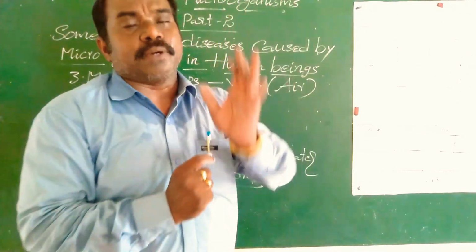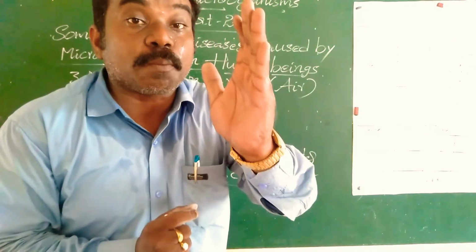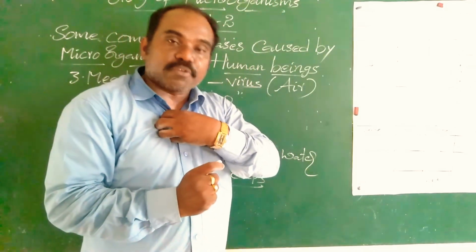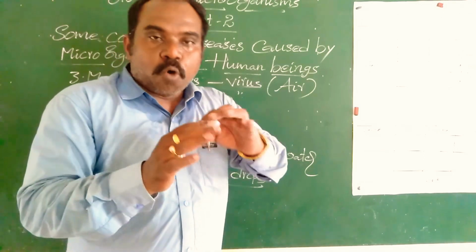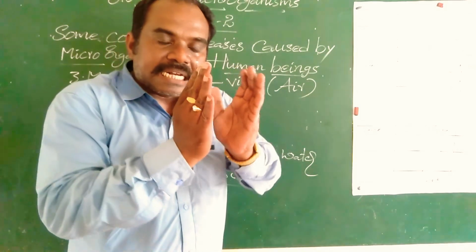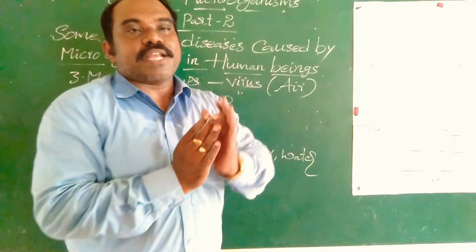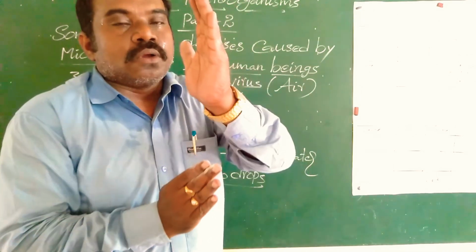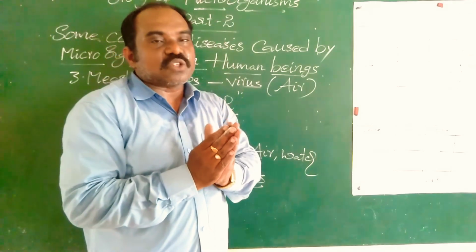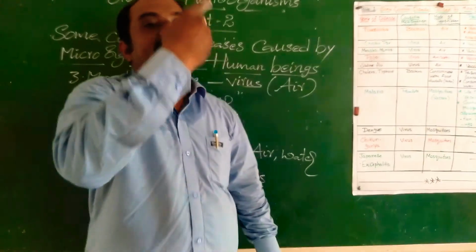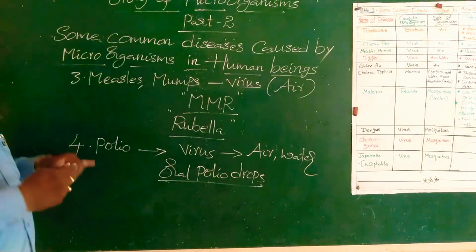Polio affected people are not able to walk properly. The polio virus damages our nervous system, causing bone disorders. The nervous system is completely damaged. So, my dear students, from 0 to 5 years age group, oral polio vaccination is compulsory.